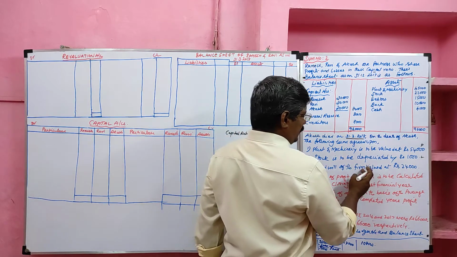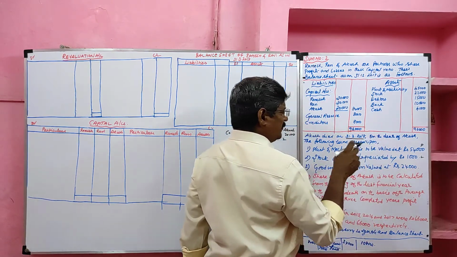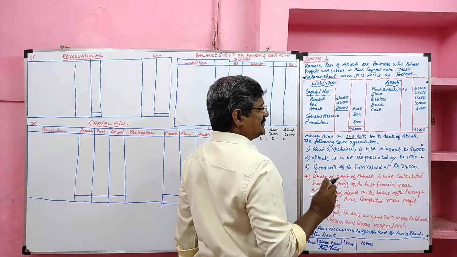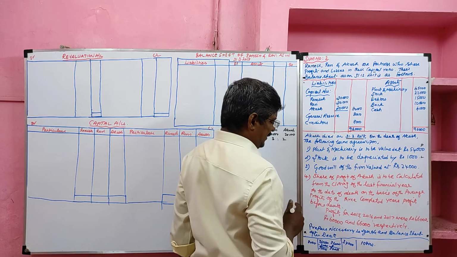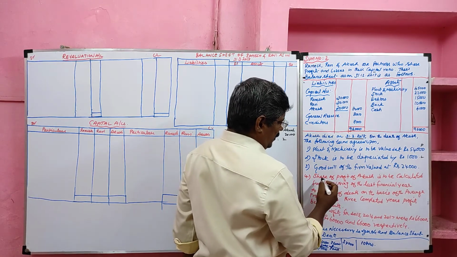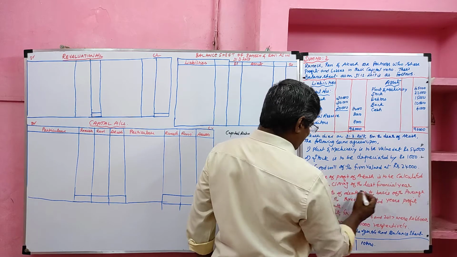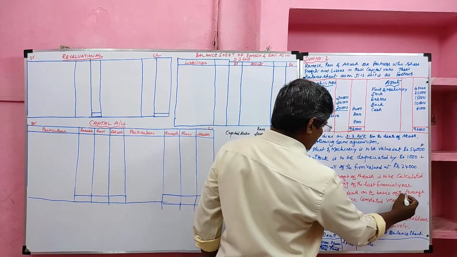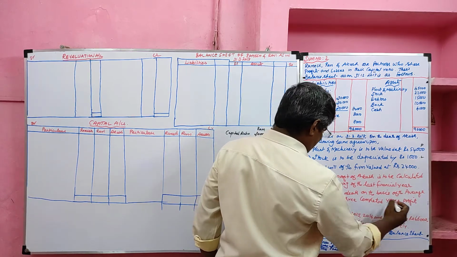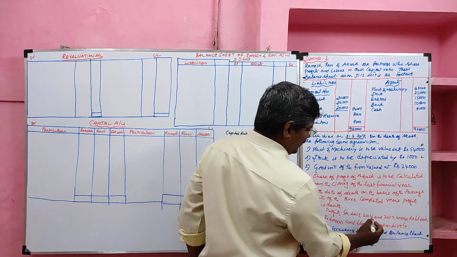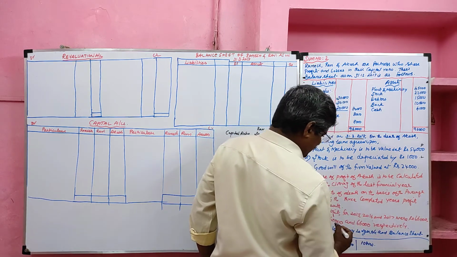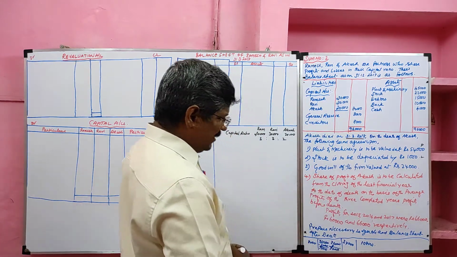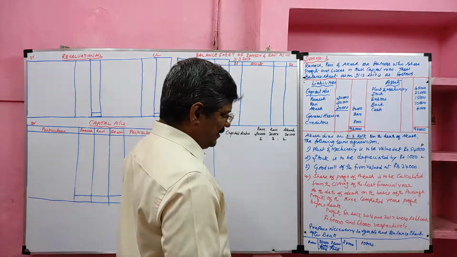Goodwill of the firm is valued at 24,000. The total value of the goodwill is given. We have to take the deceased partner's share of goodwill. It is to be adjusted with the continuing partners. That we will consider later. Then, very important, the fourth one. The share of profit of Akash is to be calculated from the date of closing of the last financial year to the date of death on the basis of the average profit of the 3 completed years. The profits for 2015-17 were 66,000, 60,000 and 66,000 respectively. Prepare necessary ledger accounts and balance sheet after the death of Akash.